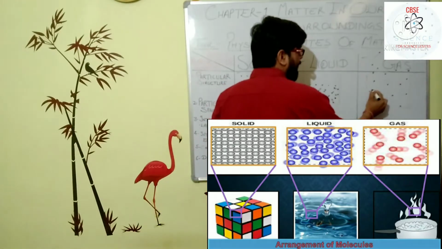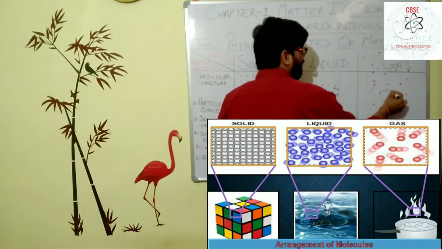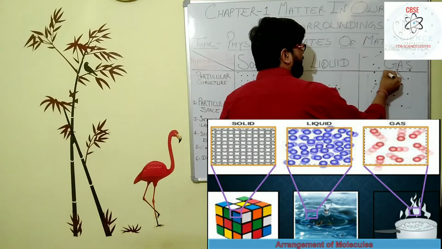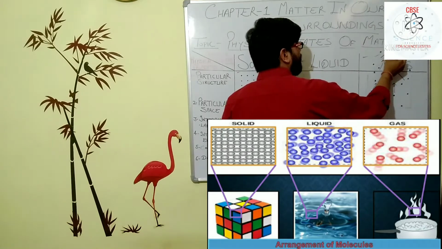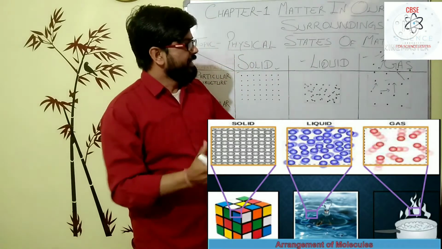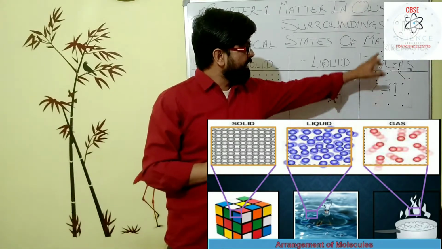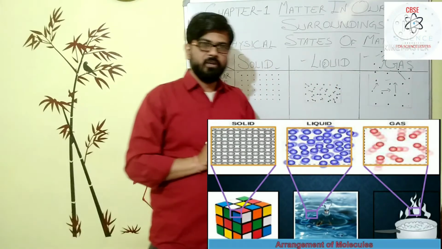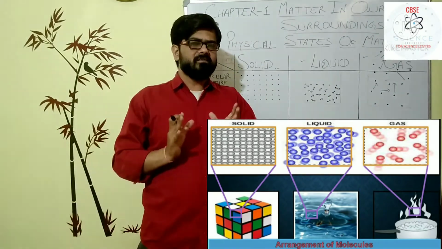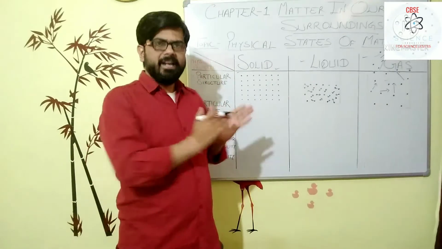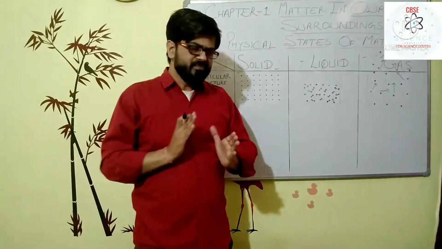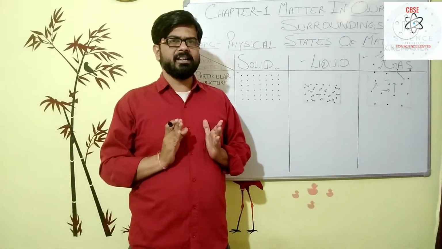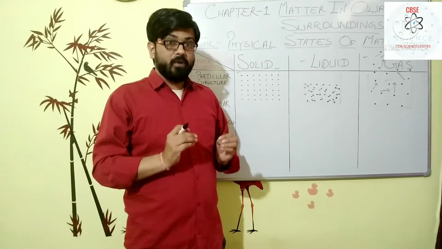They move here and there randomly and leave the system also. Here you are seeing that in the gas phase, the particles are leaving the container.